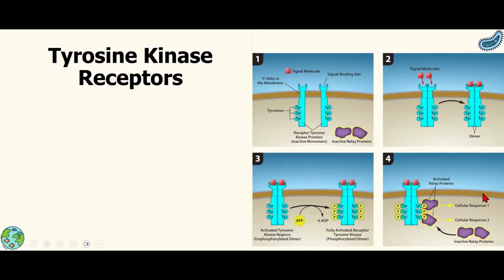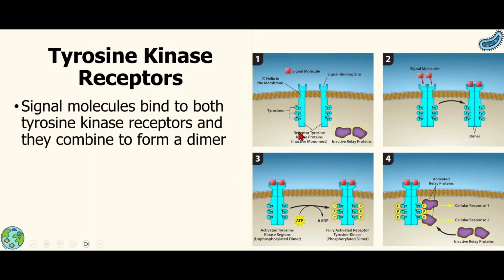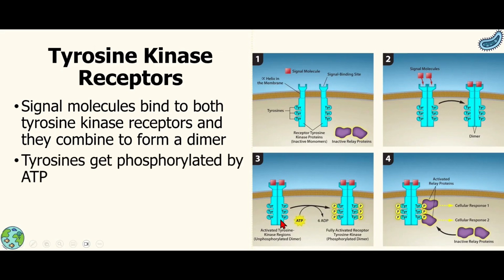All right, the other type of receptor I want to talk about are the tyrosine kinase receptors. Again, there are different types of tyrosine kinase receptors, but they all function the same way. So first of all, the setup: there are always going to be 2 tyrosine kinase receptors right next to each other. And when the signaling molecules bind, it causes the tyrosine kinase receptors to dimerize. So they're usually separated, they're near each other, but they're not touching, but they will then dimerize to form this complex.